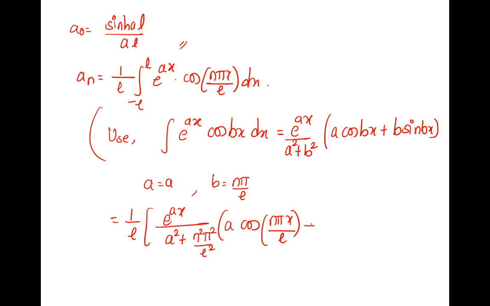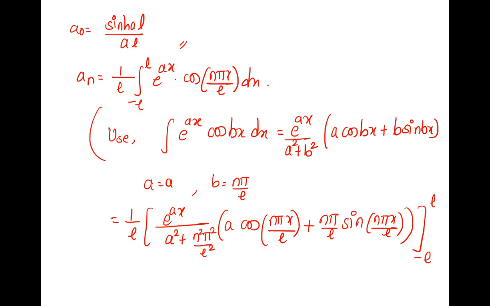In between plus b, b is n pi by L, so n pi by L into cos becomes sine, sine n pi x by L. That is from minus L to L.